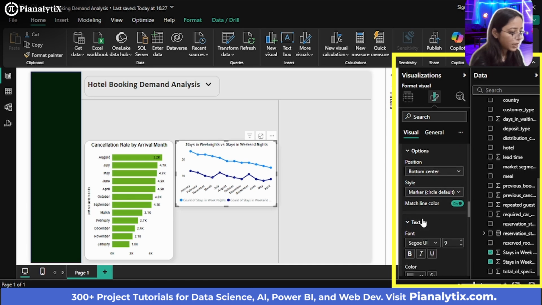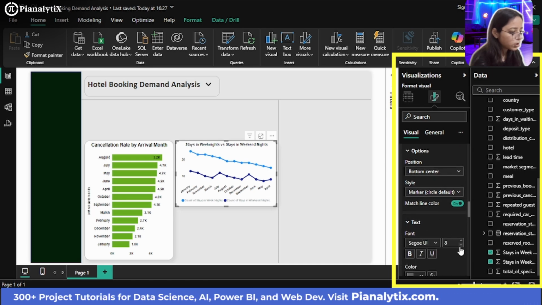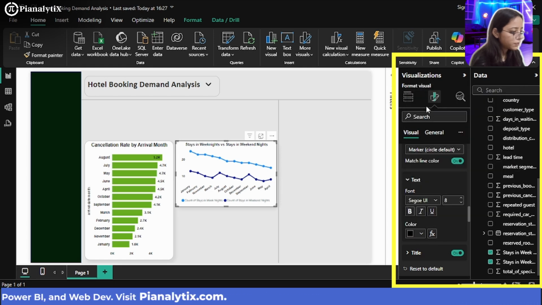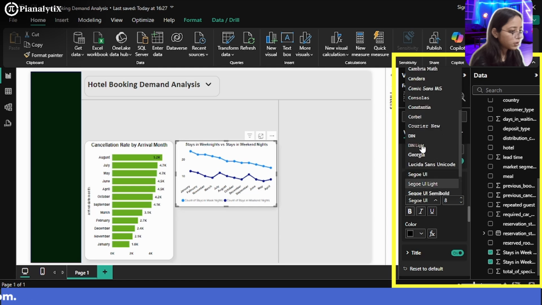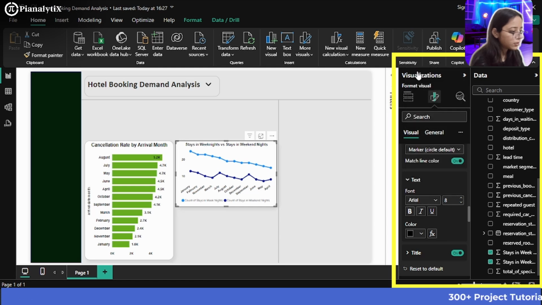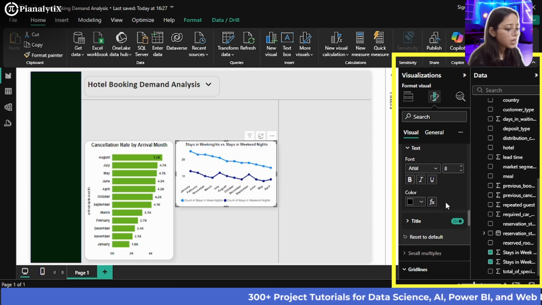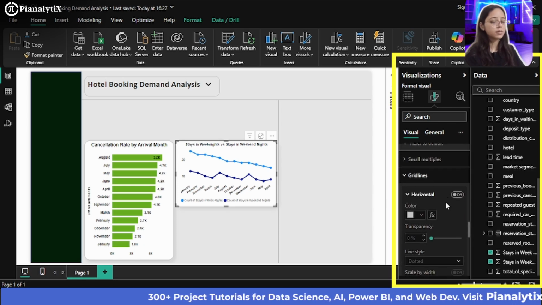And for the text, you can make sure that the size is smaller and it is black in color, and choose the font which is Arial. And now what you can do is you can change the color of these lines also.